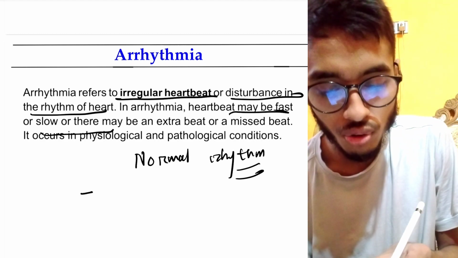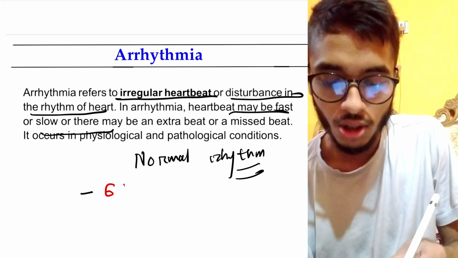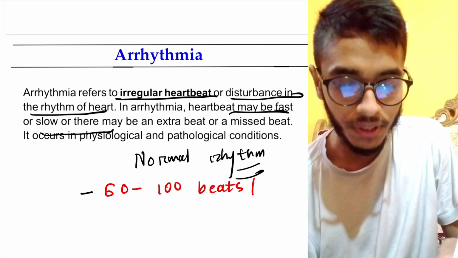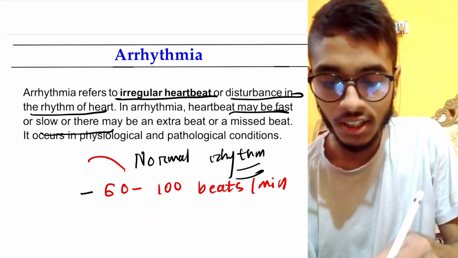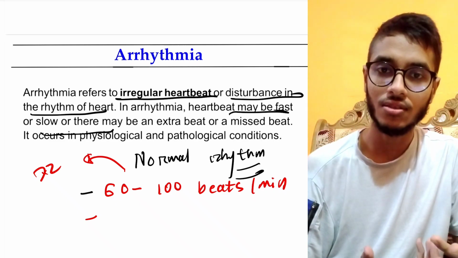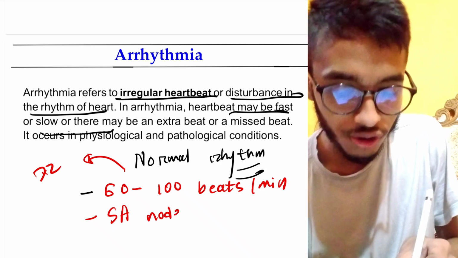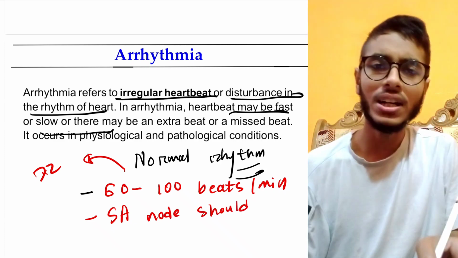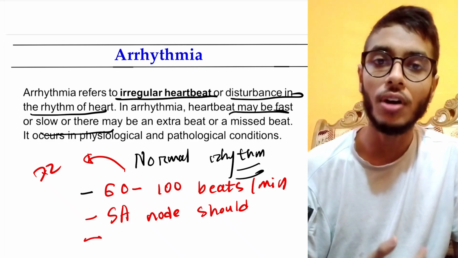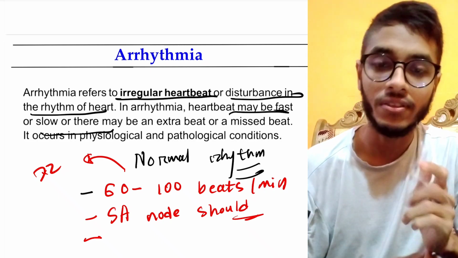Remember that if you want to call it normal rhythm, then the heartbeat should range from 60 to 100 beats per minute in a person, with an average of 72 beats per minute. If this occurs, we can call it normal rhythm. No. SA node should be the pacemaker, which means SA node should generate the impulses. If heartbeat is within 60 to 100 beats per minute and SA node is the pacemaker, even then we cannot call it normal rhythm.